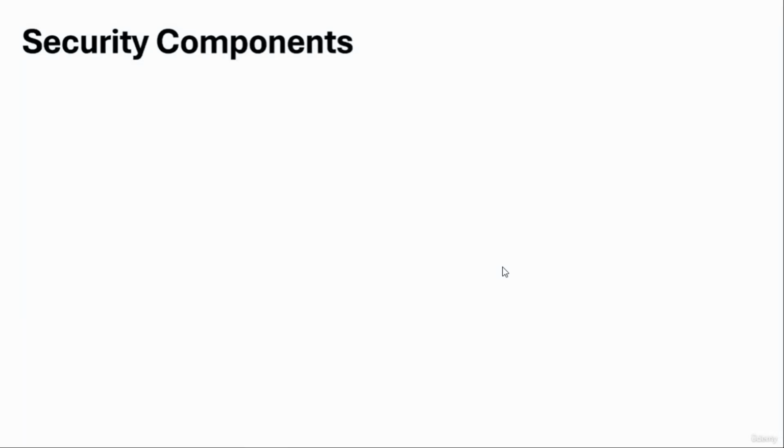Before we create any security tools that are using machine learning for decision making, we need to understand what security is and what types of security tools there are. And the first one is firewall, then IDS, IPS, EDR, and also SIEM. So let's see each of them in detail.